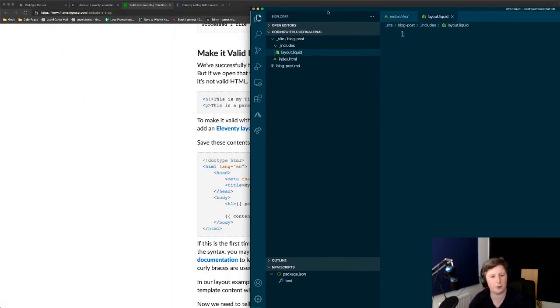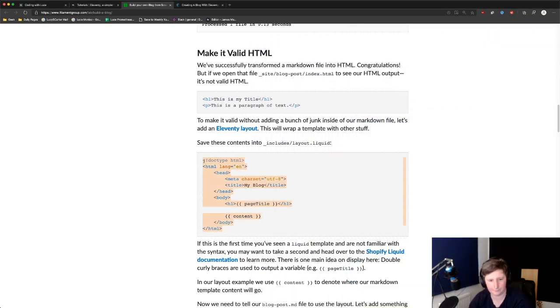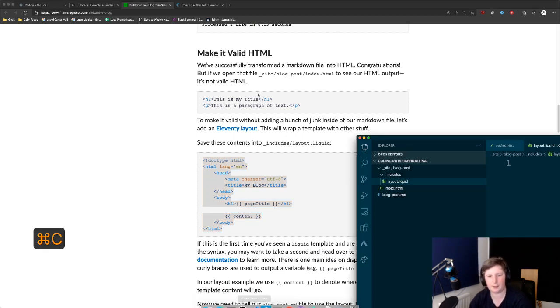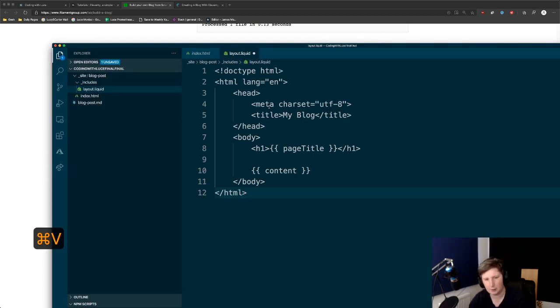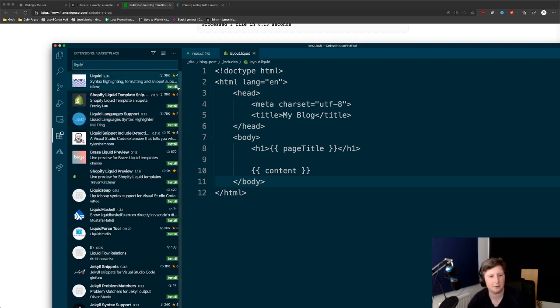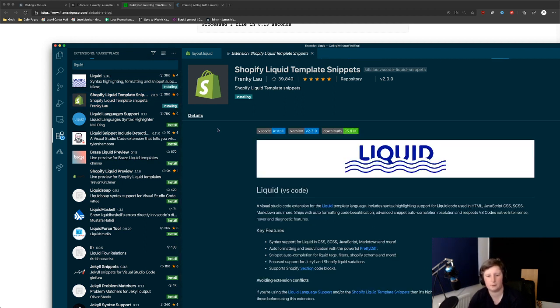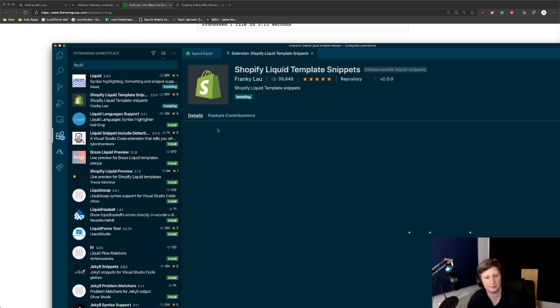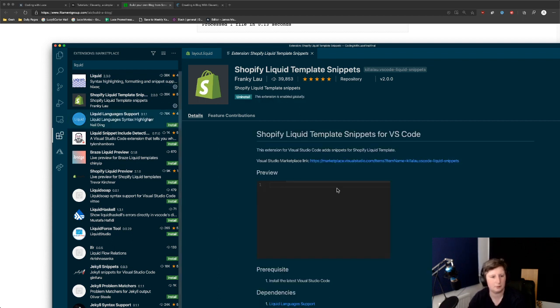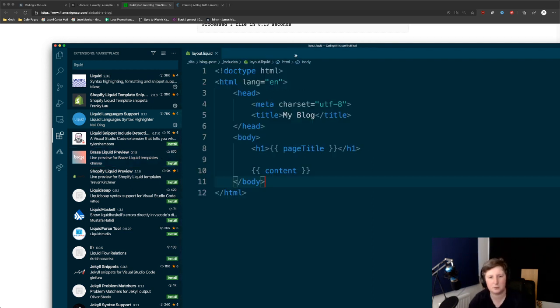So if we go back to what Zach was saying we need to do, it's saying save these contents. So let's do that. Jump back into here. So if we have a look at what's going on in this file, I'm just going to see if we get an extension for some IntelliSense. There we go. I don't know which one we want, so let's try both. Oh, one's snippets, isn't it? Yeah, store them all. Why not? What's the worst that can happen? I just wanted, there we go, that's better.